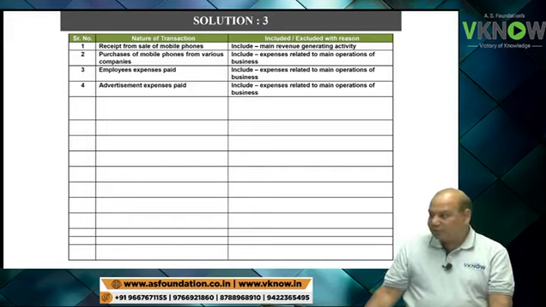What are investing activities? Investing activities are acquisition and disposal of long-term assets, purchase and sale of PPE and intangible assets, and other investments, but the investment should not be included in cash equivalent.